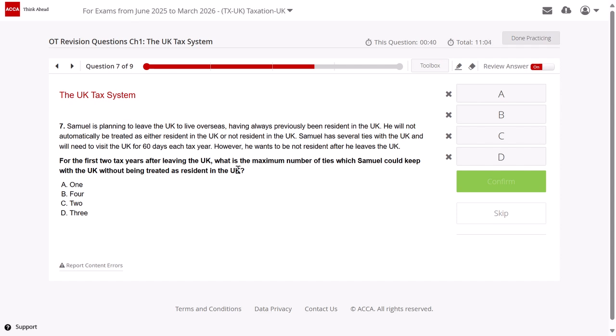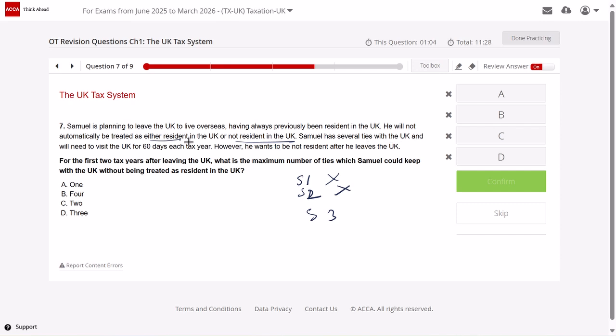So in this case, Samuel is planning to leave the UK to live overseas. He has obviously been previously resident in the UK. Now he will not be treated as either resident in the UK or not resident. So given that Samuel has failed stage 1 and stage 2, I will go directly to stage 3.